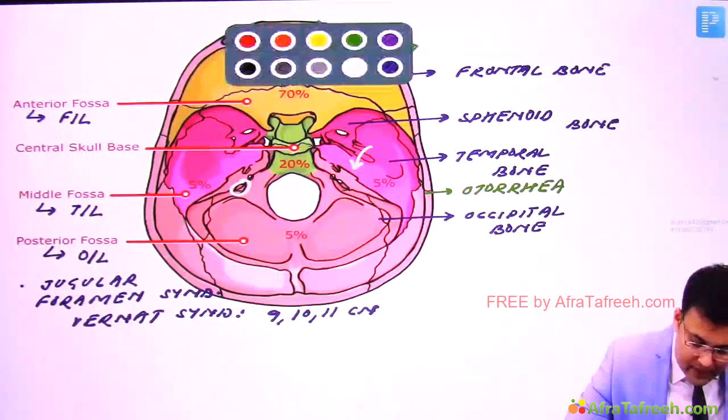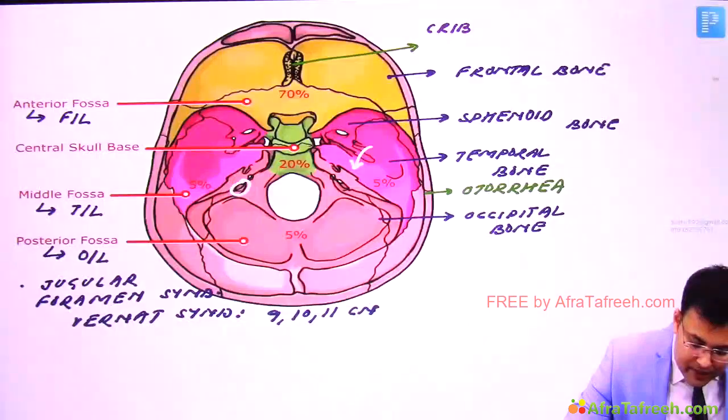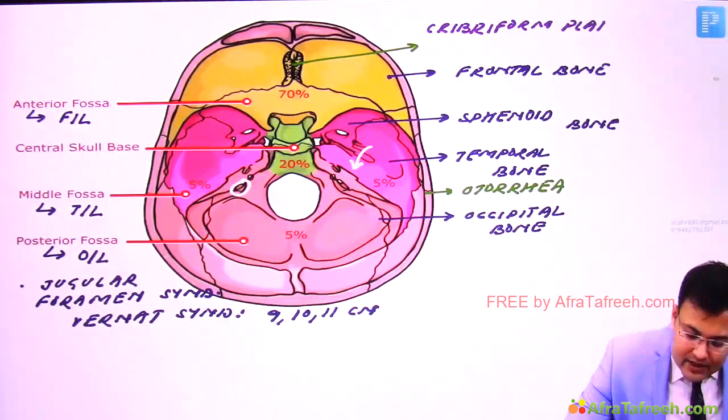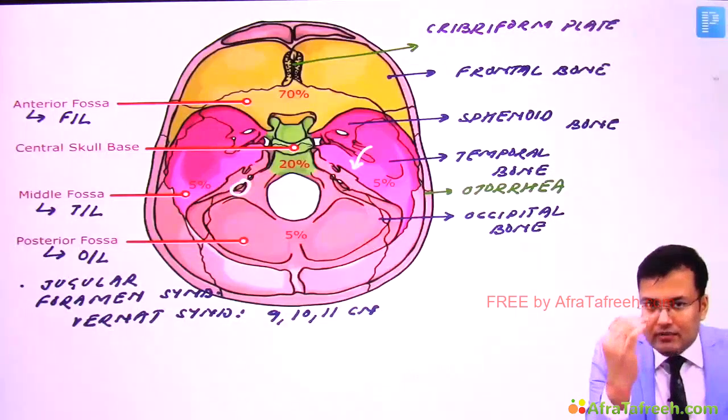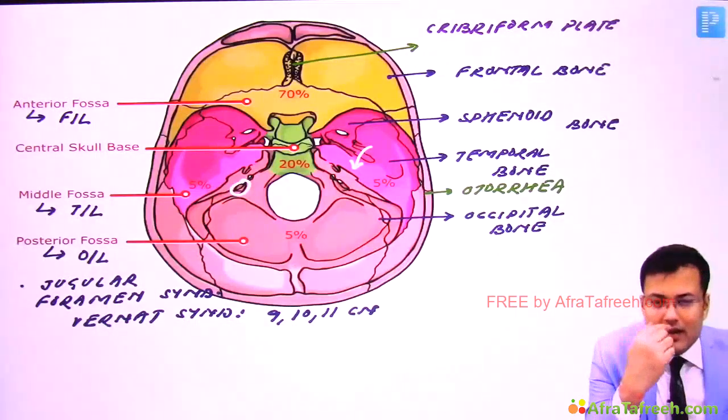Now see, in the frontal region, this is the cribriform plate, right? So what is this cribriform plate? The cribriform plate is a sieve-like structure. It's located between the anterior cranial fossa and the nose.